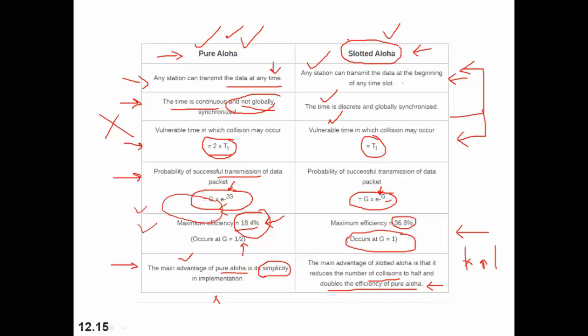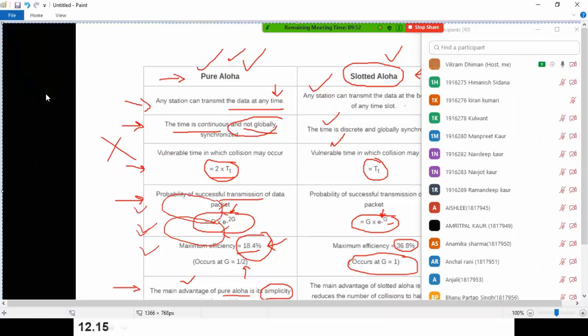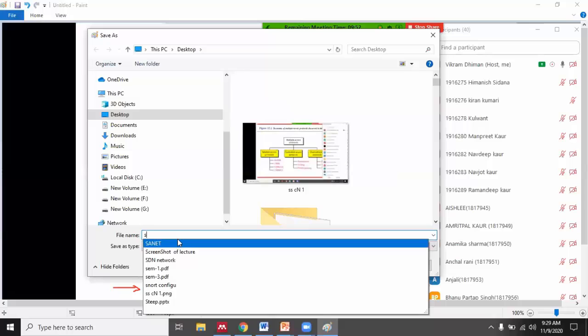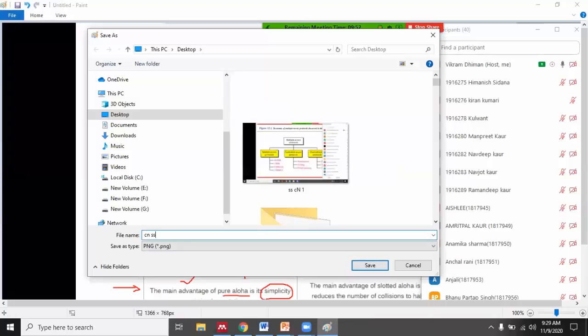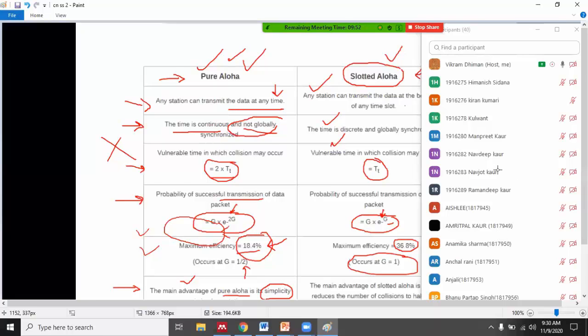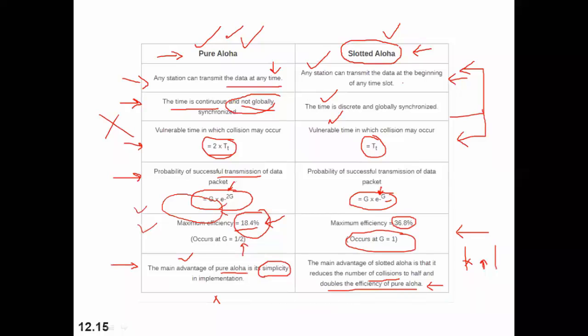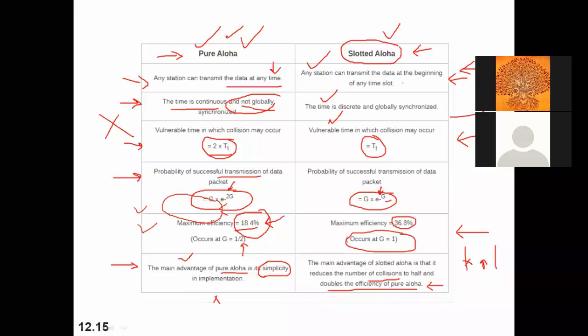Any doubt you want to ask, you can ask. Someone has raised the hand. Yes, please, Navjot, you want to ask something, you can ask. What is your doubt? No doubt, sir. Someone raised the hand actually in between, I missed that one. Say it's by mistake, it's my mistake. Okay, Navdeep Kaur, you did it, no? Yes, sir.